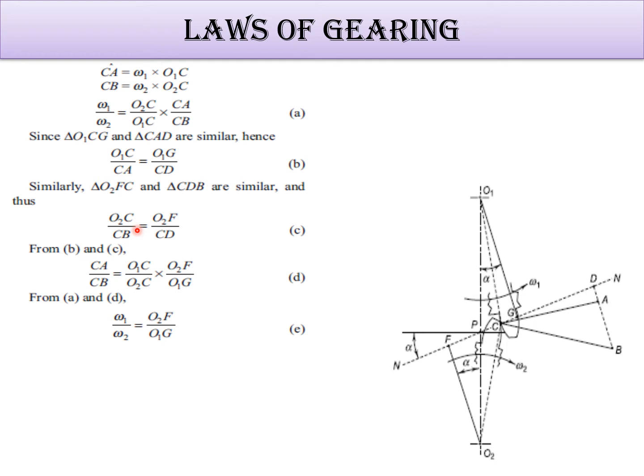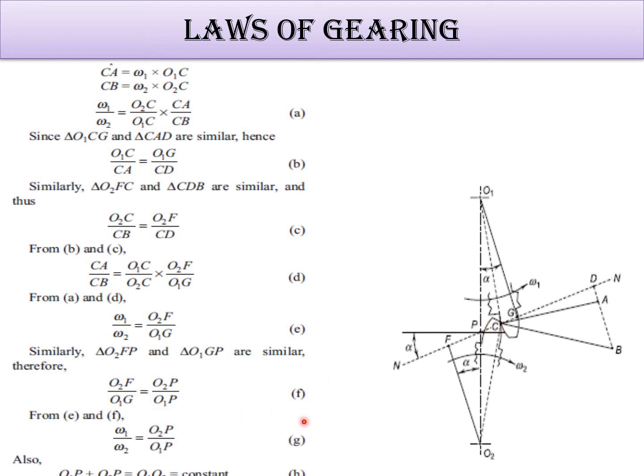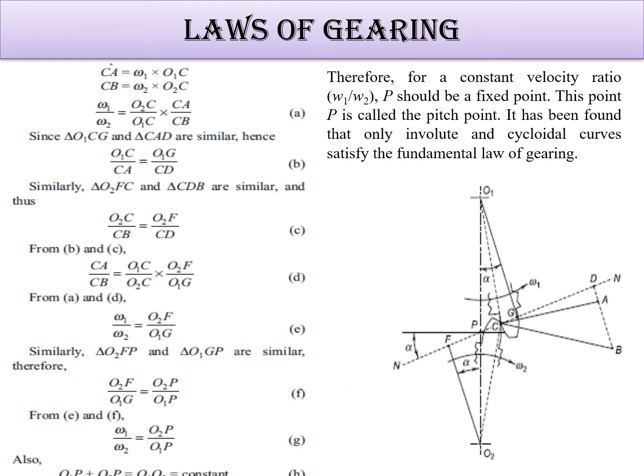If you transfer this part here, you will get this value. So these are the same. Now triangle O2FP and triangle O1GP, these two triangles are similar. Same thing we have done here. So here also omega 1 by omega 2 equals O2P by O1P. Since O1P plus O2P equals O1O2, which is constant, for a constant velocity ratio omega 1 by omega 2, P should be a fixed point.